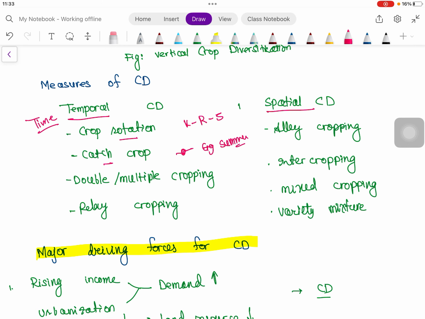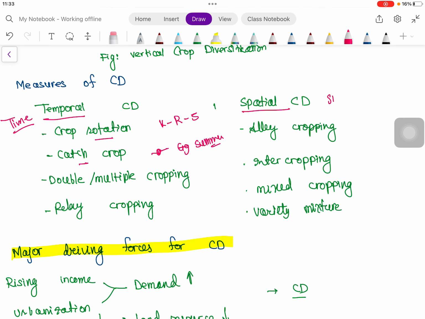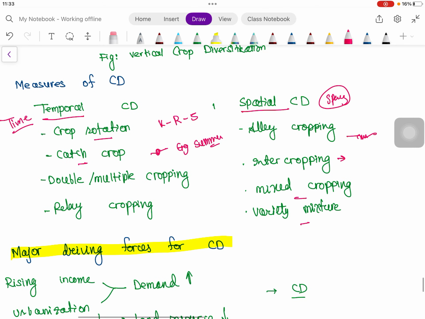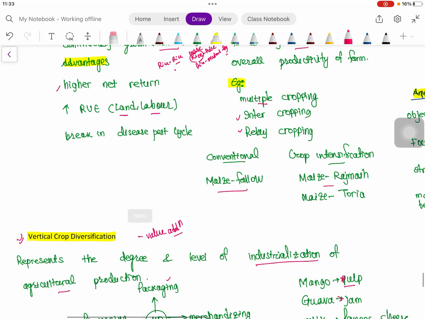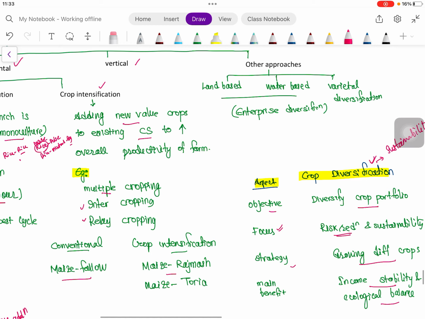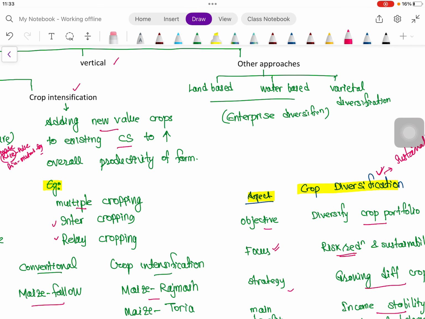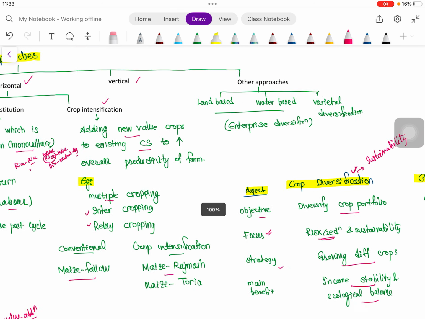Then special means within the same time period utilizing the space, for example alley cropping, then intercropping, then mixed cropping, variety mixture. In intercropping, a special separate row ratio is maintained. We will deal with this in a later video. And in mixed cropping no such row ratio is maintained. Then variety mixture. So we have seen crop diversification and its approaches, and there are other approaches also, that is enterprise diversification, land based, water based. Okay, then varietal diversification.